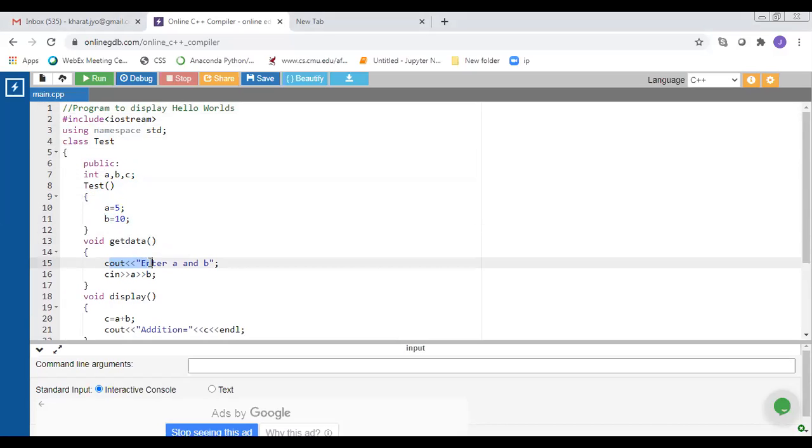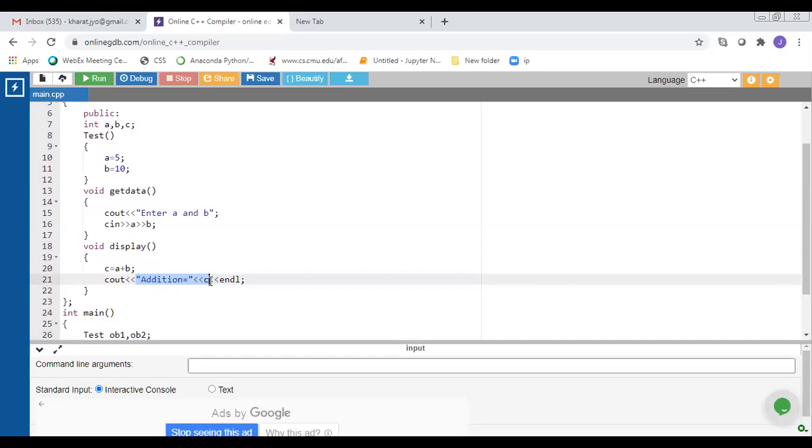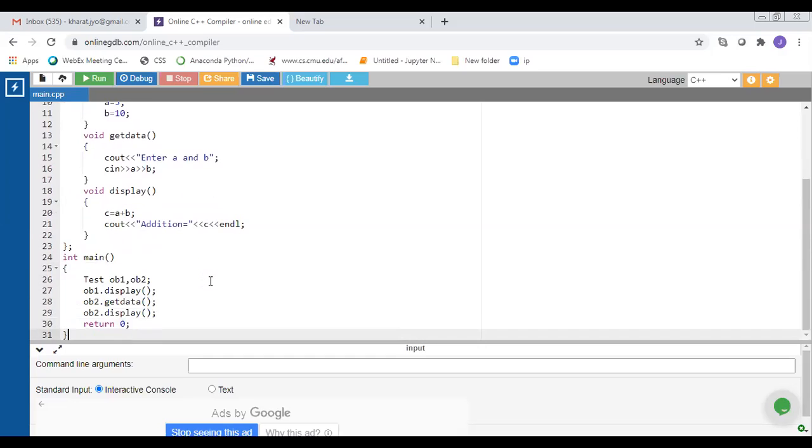In get data function, I enter value of a and b variable from user. Then in a display function, I perform addition of a and b variable. Result gets stored inside c variable. And by using this statement, I display addition of these two numbers. So we can create multiple object of same class. So here I create ob1 and ob2 object of class test.